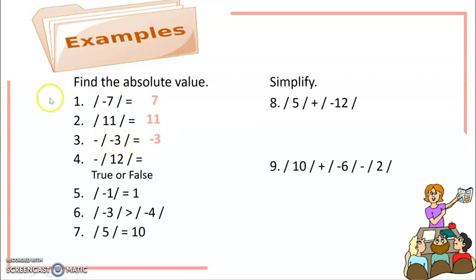However, why is it negative? Because there is a negative sign before the absolute value. So, we need to affix that to our answer, the absolute value. Therefore, the answer here is negative 3. So, please don't get confused. The absolute value of a number is always positive.